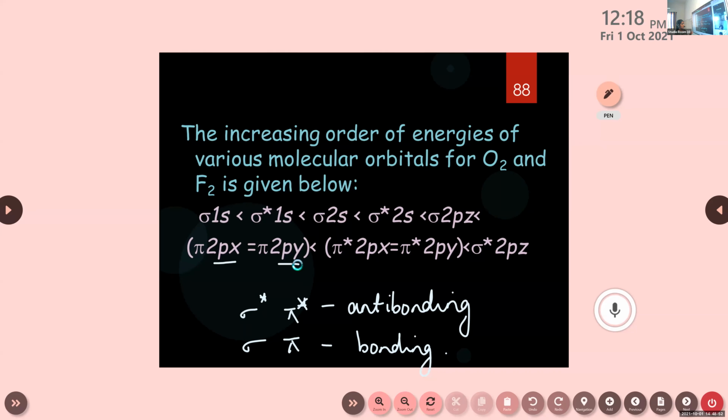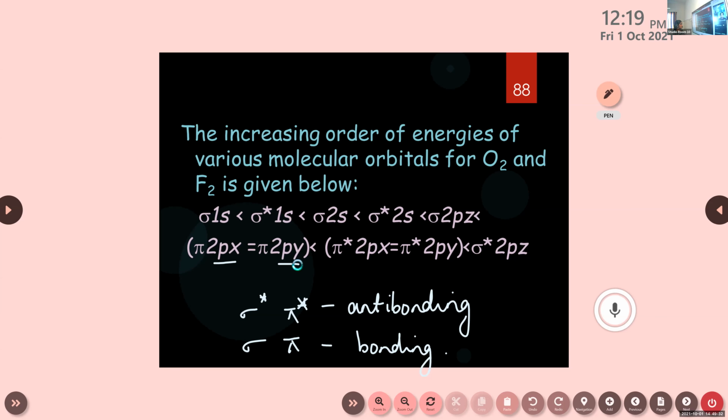Clear? So after occupying one electron in each orbital, we will move on to the second one. While doing certain examples, it will be more clear. So here you have to learn the order. Then pi 2px equal to pi 2py is less than pi star 2px equal to pi star 2py. Then it is less than sigma star 2pz. This is the increasing order of energies of various molecular orbitals for oxygen and fluorine. Only for oxygen and fluorine.